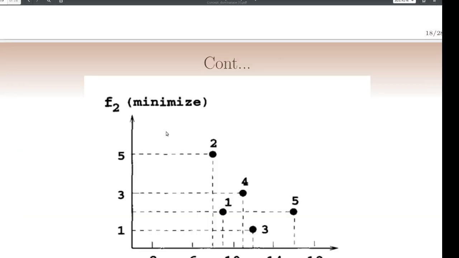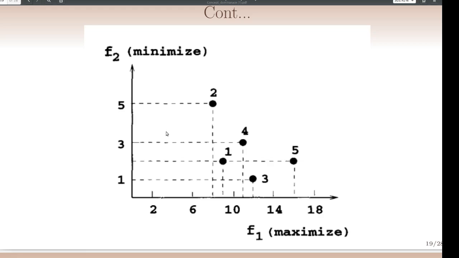When you consider the objective function f1, 5 dominates 3. 5 is better than 3. But when you consider the objective function f2, 3 is better than 5.